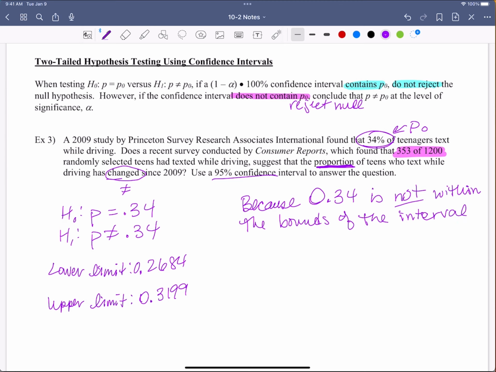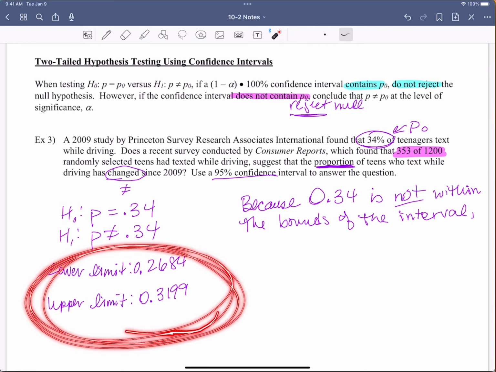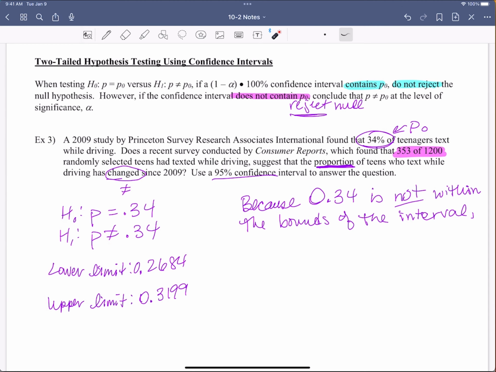Man, my handwriting is so bad. I'm so glad you guys are patient. Is there sufficient evidence to change my mind? Yes, because we are rejecting this, right? It does not contain it. I'm 95% confident that my information should be here. Is my information there? No. So that means it's different. My new survey is different. So yes, there is sufficient evidence.